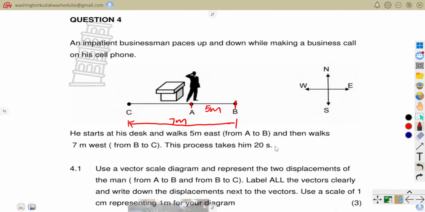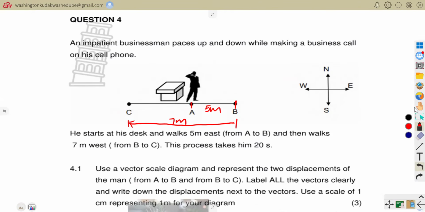The process takes 20 seconds. That is the total time taken from him to move from A to B and from B to C. Now they're saying use a vector diagram and represent the two displacements of the man from A to B and from B to C. Label all the vectors clearly and write down the displacement next to the vectors. Use a scale of 1 centimeter representing 1 meter for your diagram.